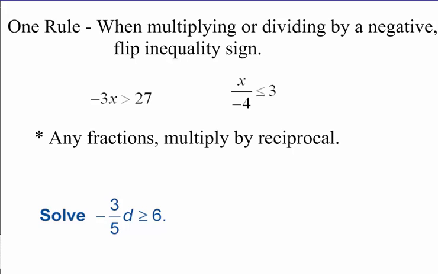Okay, so that greater than or less than symbol, it's got to be flipped going the opposite direction if you multiply or divide by a negative. So this first example here, we have negative 3x is greater than 27. Okay, the negative 3 is attached to the x by multiplication, so to unattach it, we're going to divide. So we're going to divide both sides by negative 3.